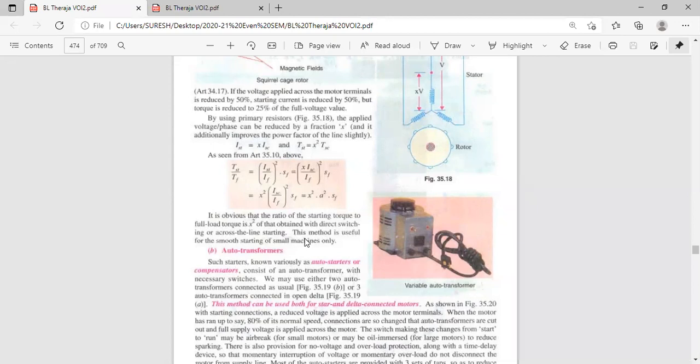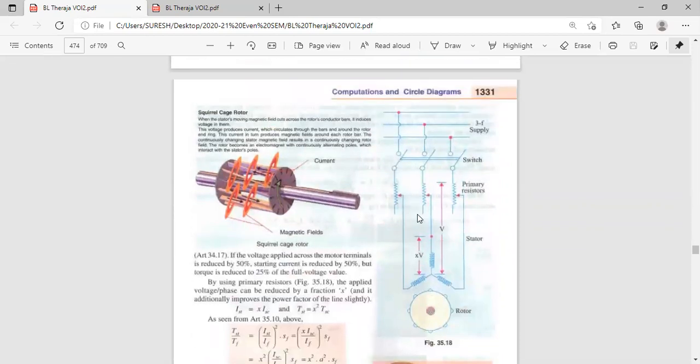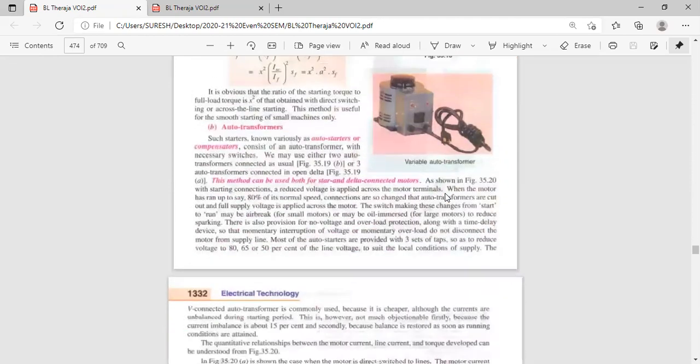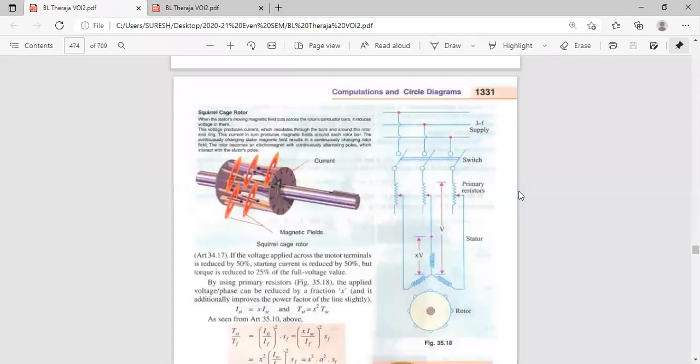What is the disadvantage in this method? This method is useful for the smooth starting of small machines only, not the large machines, with the help of primary resistors. If you use the primary resistors here, this method is used only for starting small induction machines. If you want to go for large induction motors, then you go to the second method. Instead of connecting resistances, we will connect auto transformer windings.